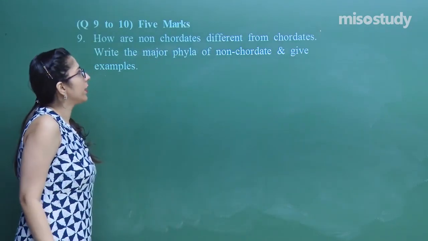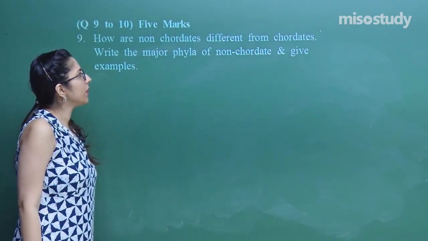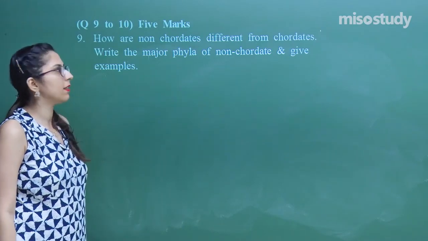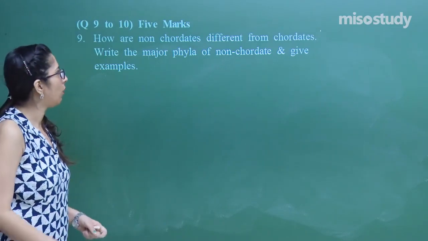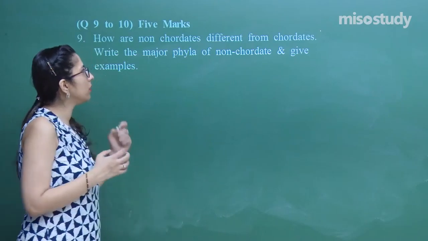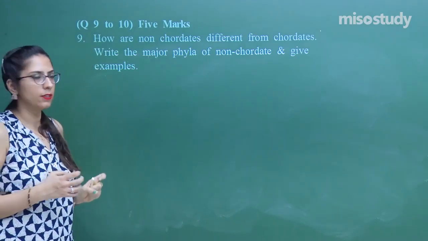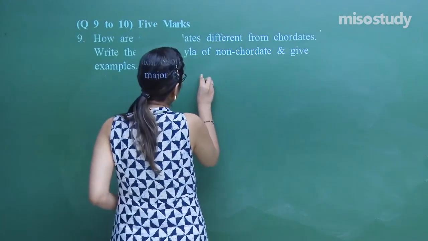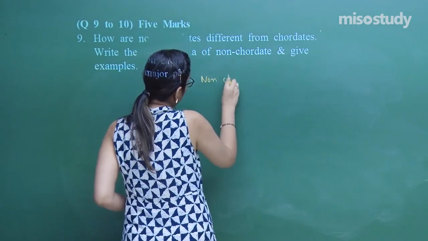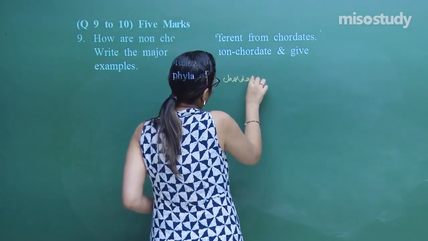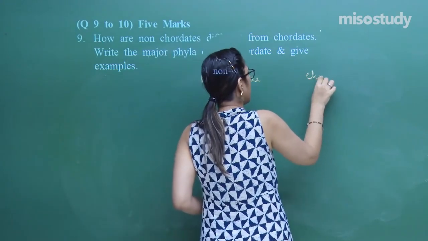How are non-chordates different from chordates? Write the major phyla of non-chordates and give examples as well. Now, we have to discuss the non-chordates and the chordates. First, let's write down non-chordates over here and chordates over here.